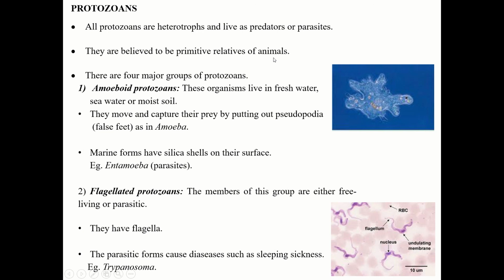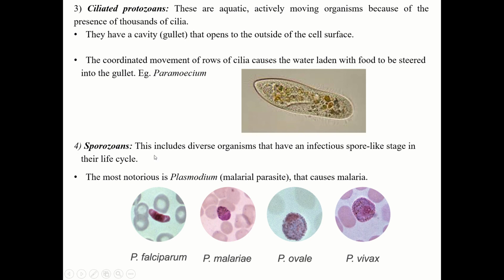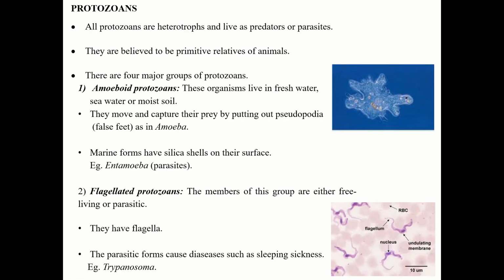So according to the evolution, they believe that animals originated from the protozoan. So this is the beginning stage of the animal. Now there are 4 major groups of protozoans. Now protozoans are classified into 4 major groups, that is amoeboid protozoan, flagellated protozoan, then ciliated protozoan and sporozoan. So these are the 4 groups.